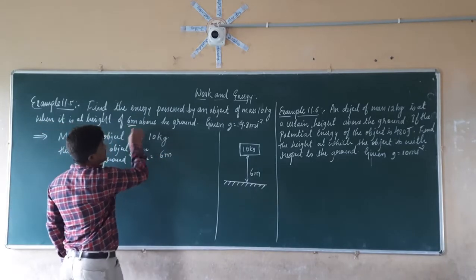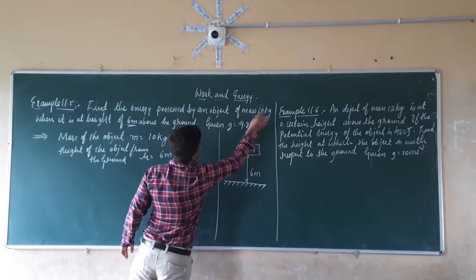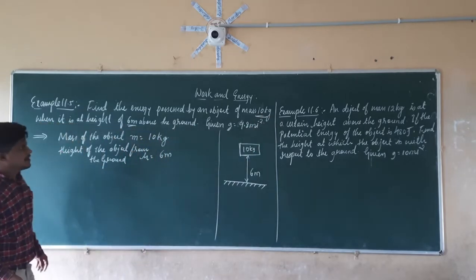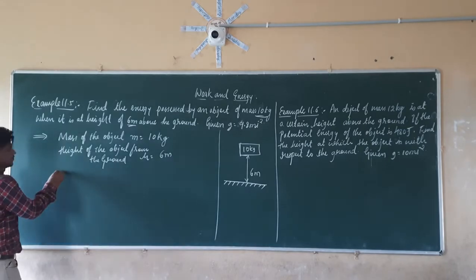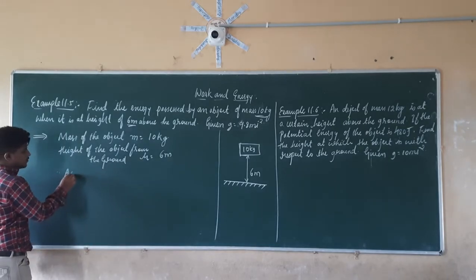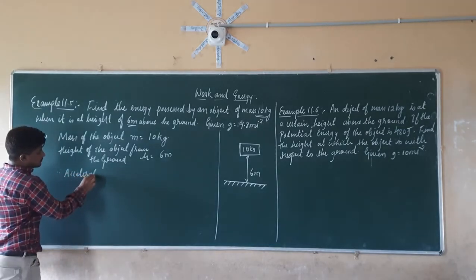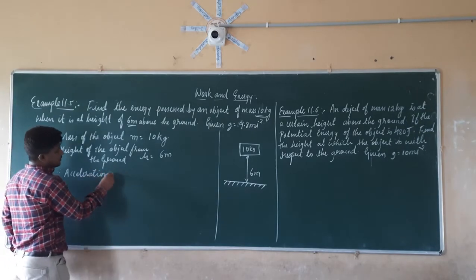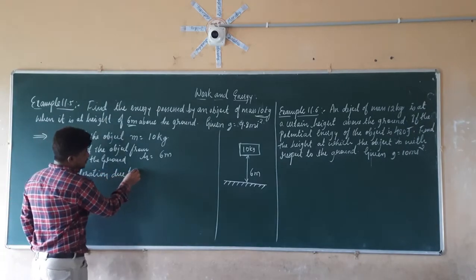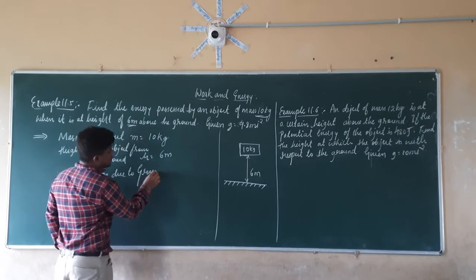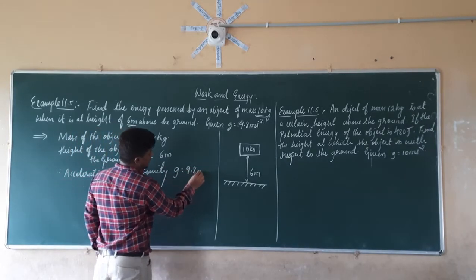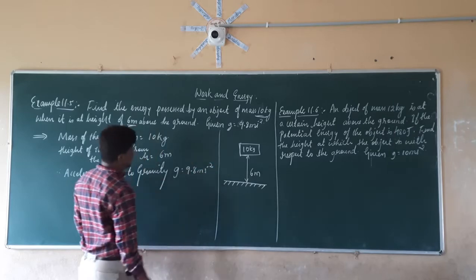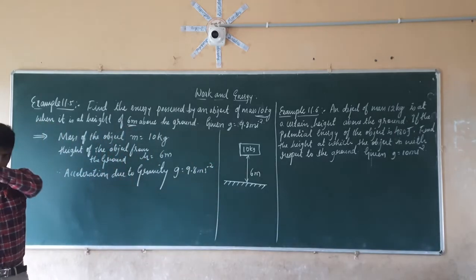Then they have given the acceleration due to gravity, which is g is equal to 9.8 meter per second square.